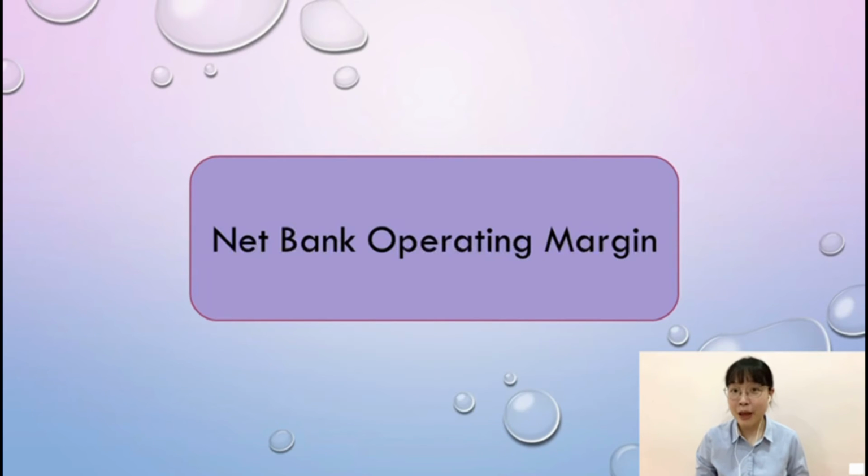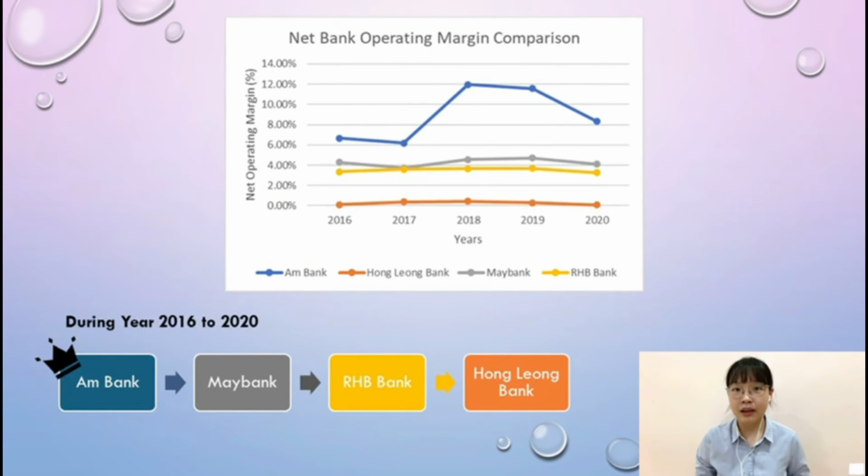Now I'll proceed with net bank operating margin of the commercial banks from year 2016 to 2020. From that analysis, mBank achieved the highest net bank operating margin during the 5 years, followed by Maybank, RHB Bank, and Hong Leong Bank.